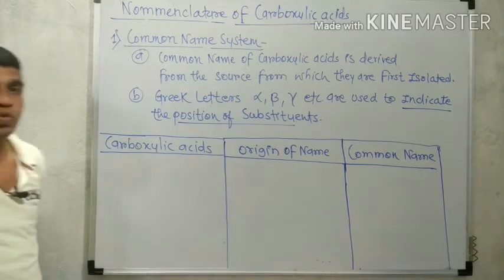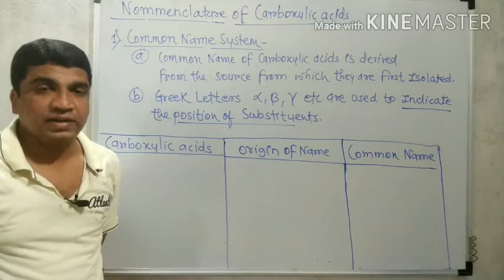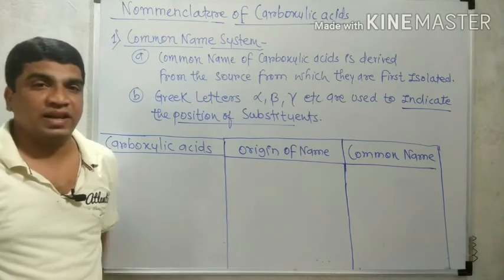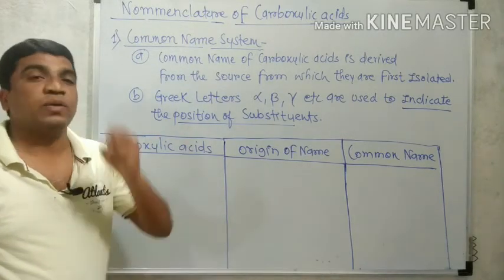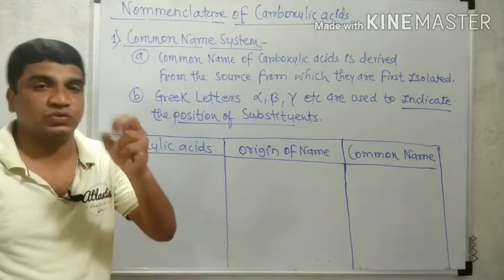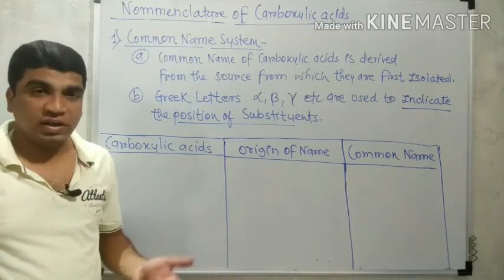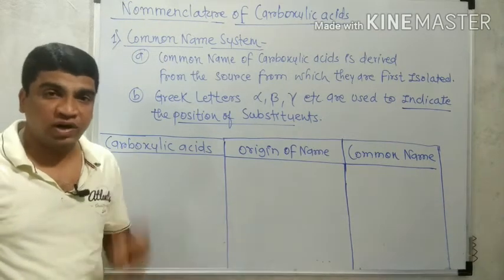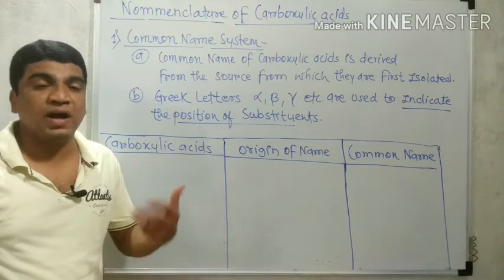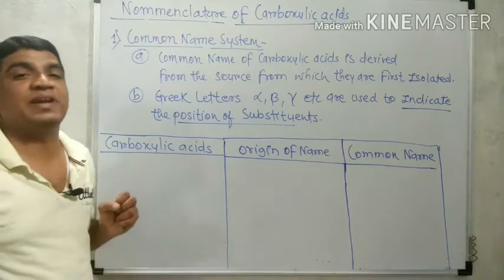So remember which two conditions? How is the common name of carboxylic acid obtained? The common name of carboxylic acid is obtained from the name of the source from which it was first prepared, or first isolated. That is the first one. Now second, for mentioning the position of a substituent, which letters are used? Greek letters, that is alpha, beta, gamma, are used to indicate their position for writing their complete name.